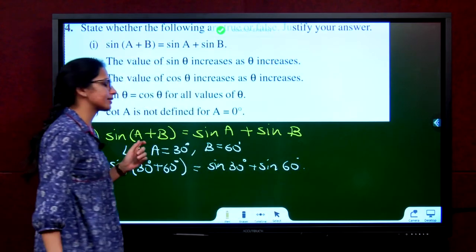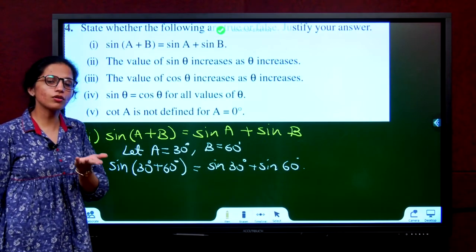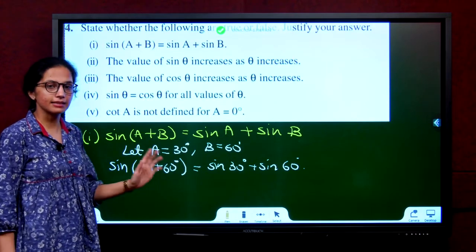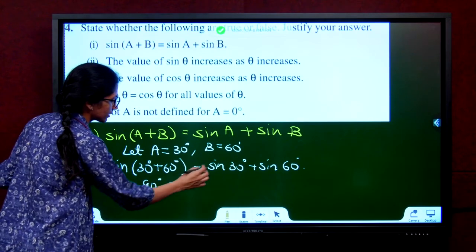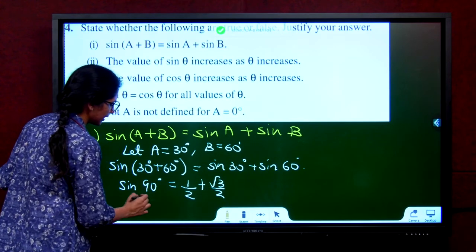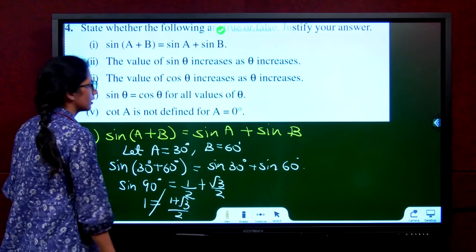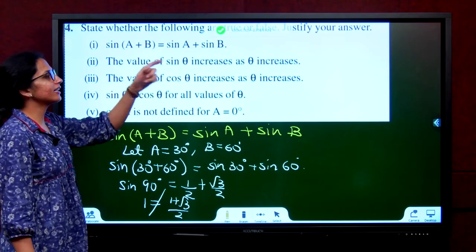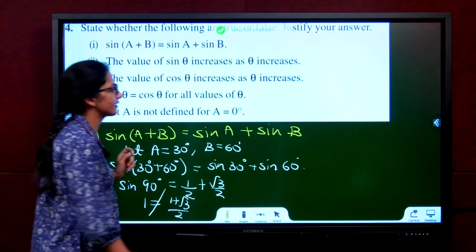Ma'am, why did you take 30 and 60? Why didn't you take 10 and 40? You don't know sine 10, sine 40. You don't know sine of 10 plus 40, 50. I know 30, I know 60, I know 30 plus 60. That's why I took this. Sine 90 degree is equal to sine 30 degree, how much? Half. Sine 60 degree, root 3 by 2. Sine 90 is 1. Is 1 equal to 1 by 2 plus root 3 by 2? No. Therefore, false.